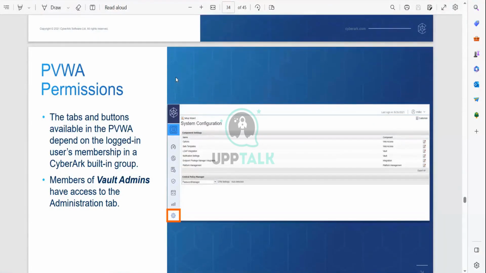The PVWA permissions, you can see members of the administrators group have access to the administration tab. You can see the console of the PVWA here. Here Mike is the user. Mike is the owner of the PVWA. He is the person who changes the system configuration. If you want to change any of the configuration here, you can change the options, the data integration, the notification settings, all those things. You can change the data configuration.